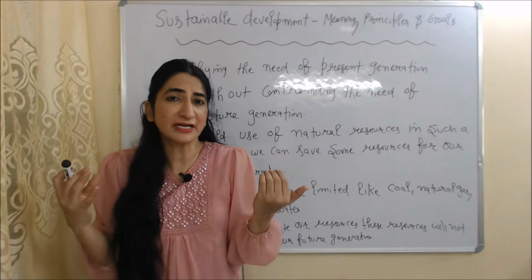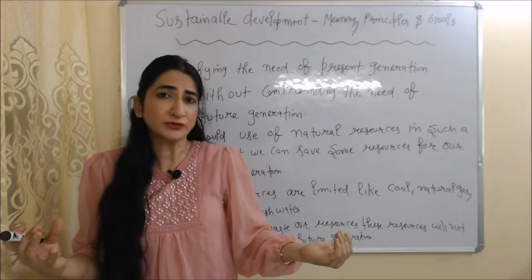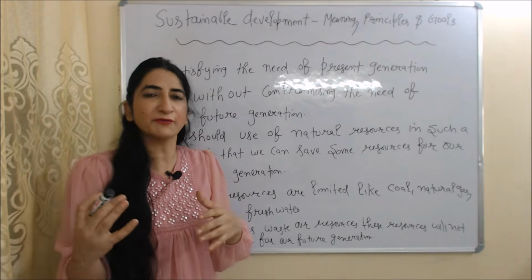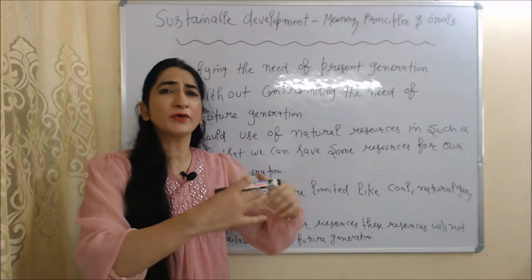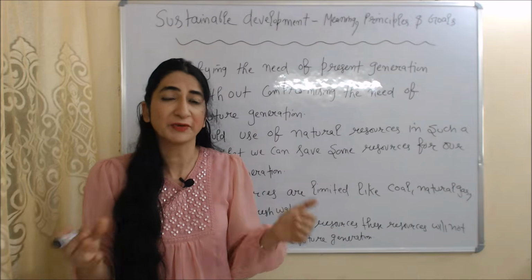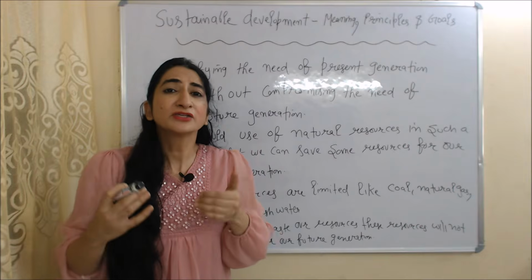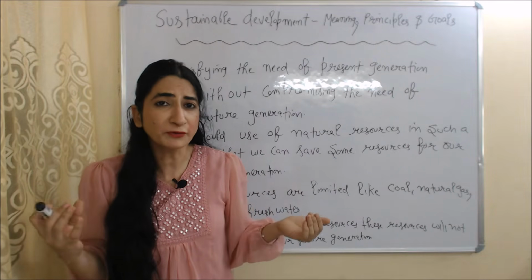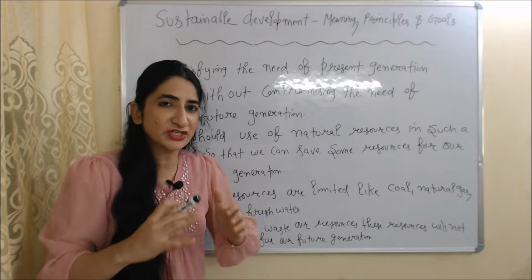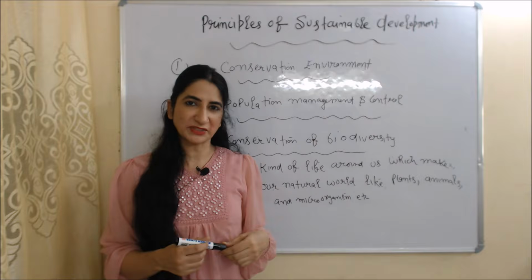Means we should use our natural resources in such a way so that we can save some resources for our future generation. As we know, our natural resources are limited like coal, natural gases, fresh water, etc. If we continue wasting our natural resources, then these resources will not be available for our future generation. That's why according to sustainable development, we should use our natural resources in such a way so that we can save some resources for our future generation. So we can say that sustainable development means satisfying the need of present generation without compromising the need of future generation.